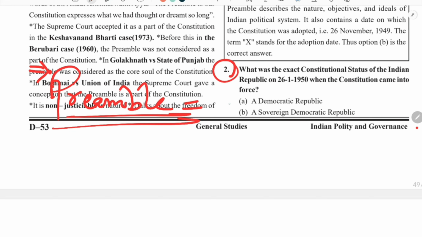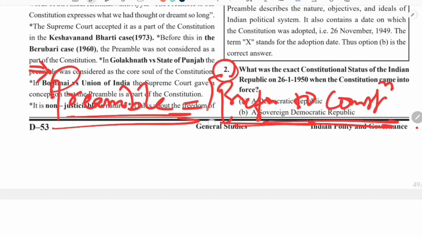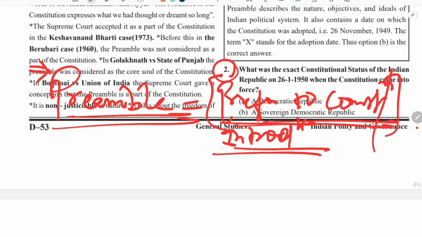So it is just like a preface to the constitution, or we can say it is an introduction to the constitution. This is the meaning of the preamble.